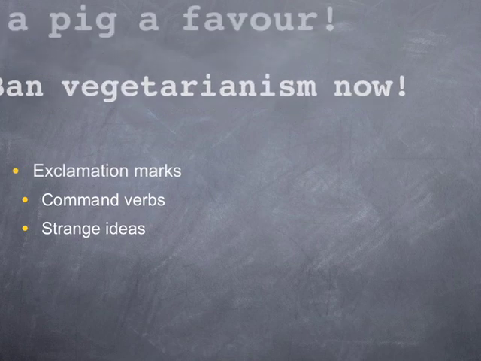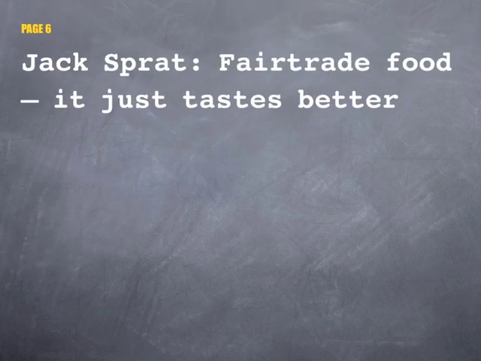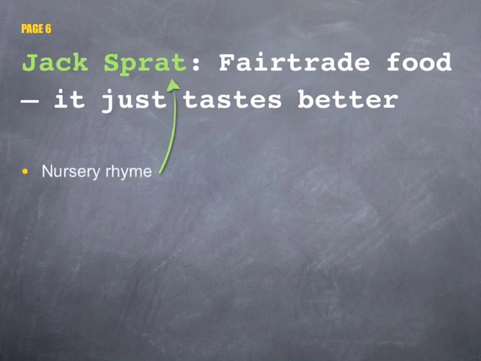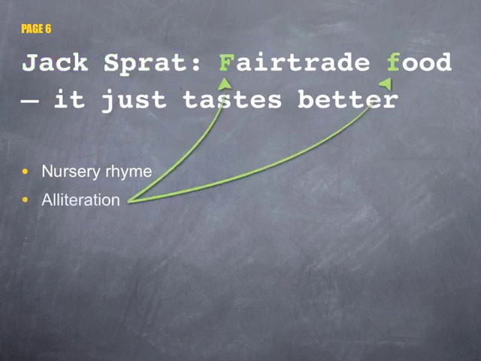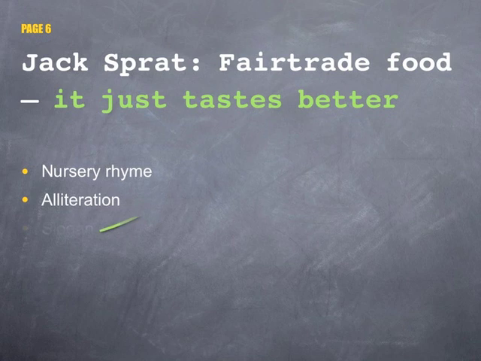"Jack Sprat, Fair Trade Food, It Just Tastes Better" on page 6, clearly indicates that the article will be about the fair trade campaign for fair prices for third world farmers. It references the Jack Sprat Can Eat No Fat nursery rhyme, hinting about healthy appetites and tasty food. The alliteration of fair trade food keeps it catchy and helps to turn the rest of the headline into a motto or a slogan. The words, It Just Tastes Better, are used a number of times elsewhere on the article, and the writer uses this slogan as a selling point to encourage the reader to buy fair trade products.